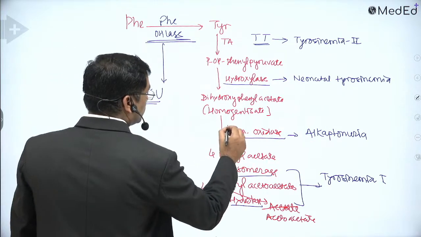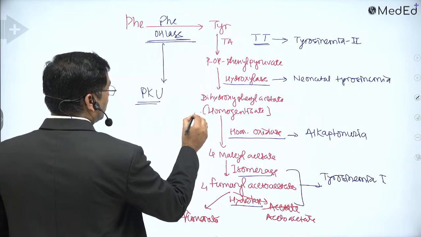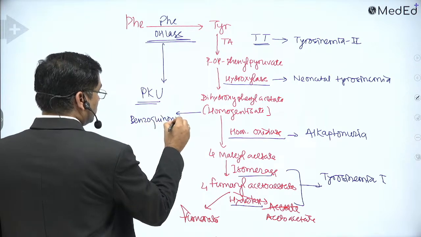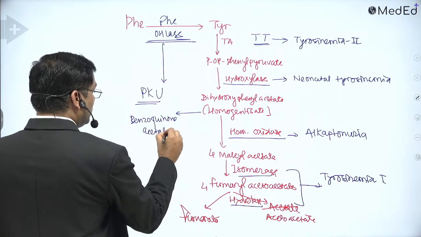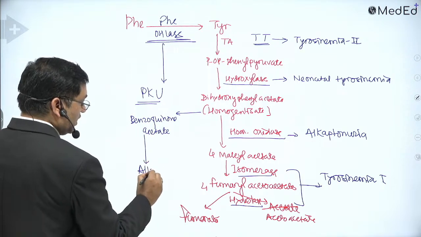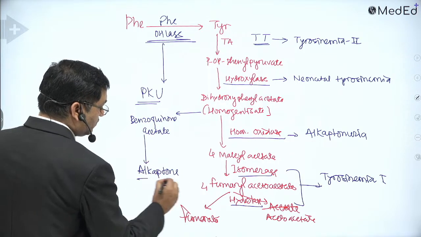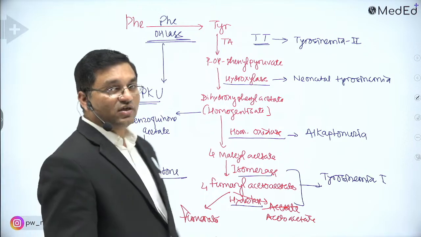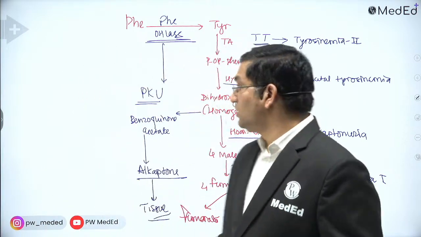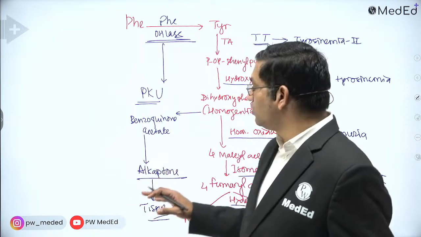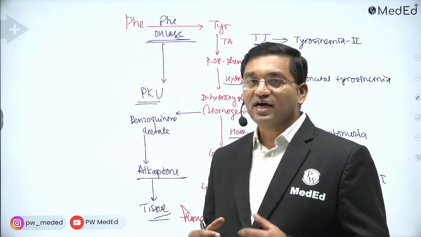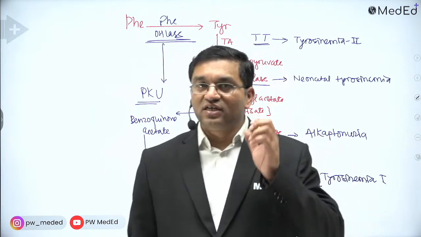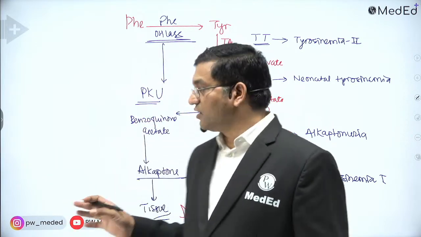So if there is defect in homogentisate oxidase, this homogentisate is converted into benzoquinone acetate, which on polymerization will give the alkapton. And this is a black pigment, which is deposited into various tissues, and chronic deposition causes arthritis. This disease is mild in childhood, but it develops into chronic arthritis in adulthood, due to deposition of alkapton, and it gives black color to the cartilage, bone, nose cartilage, etc.